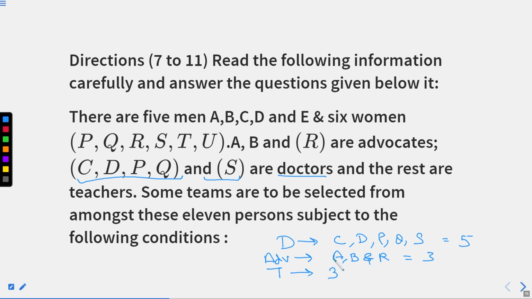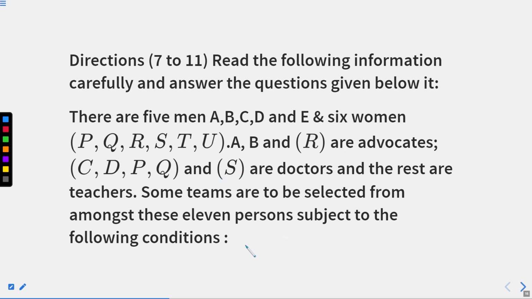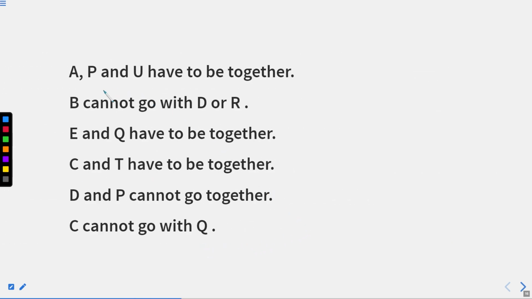So we'll move to the next part of the statement, that some teams are to be selected from all these given 11 persons, subject to the following conditions. Now, condition number 1. First condition says that A, P, U have to be together.